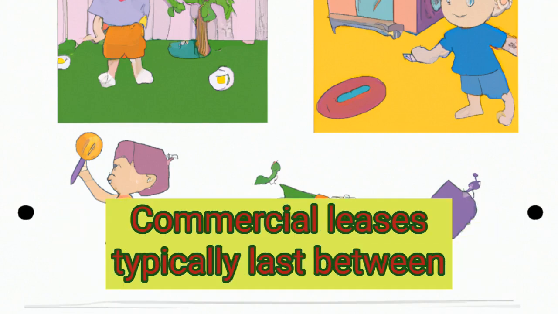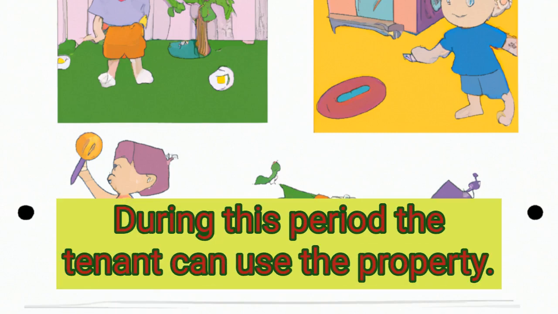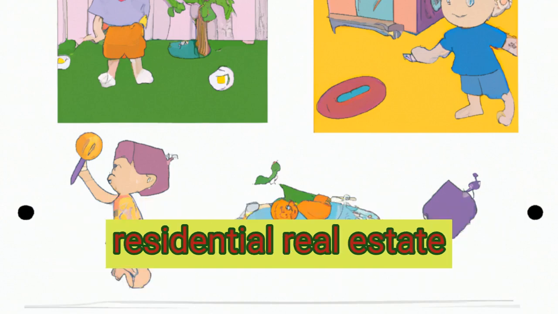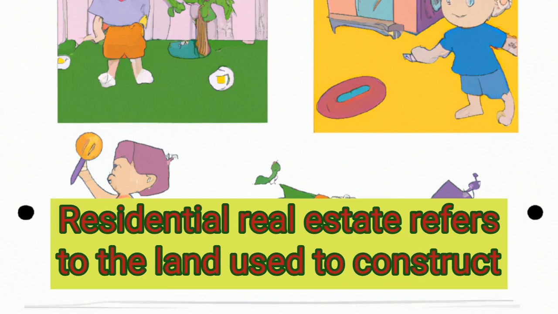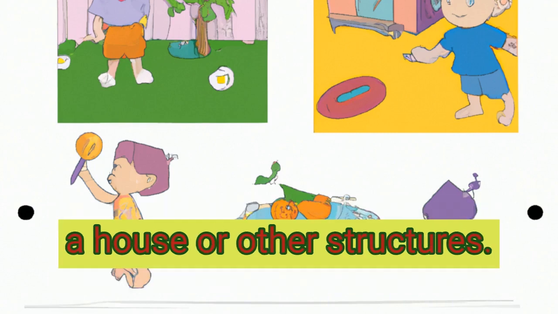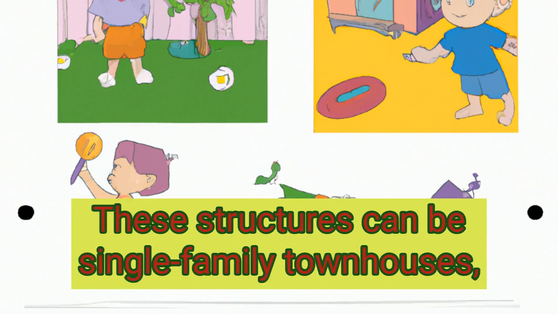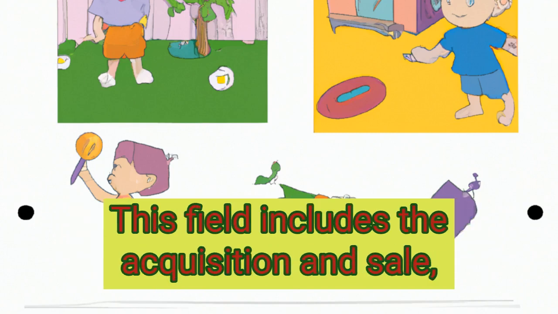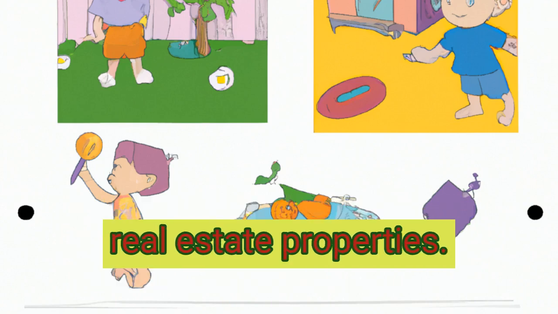Commercial leases typically last between 5 to 10 years. During this period, the tenant can use the property. Land is the most desirable type of residential real estate. Residential real estate refers to the land used to construct a house or other structures. These structures can be single-family homes, townhouses, apartments, or multi-generational. This field includes the acquisition and sale, renovation, and leasing of residential real estate properties.